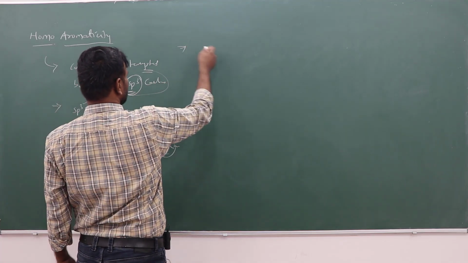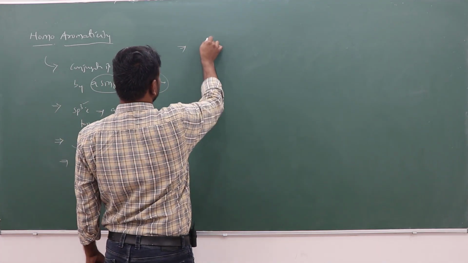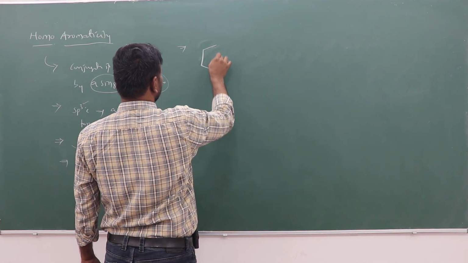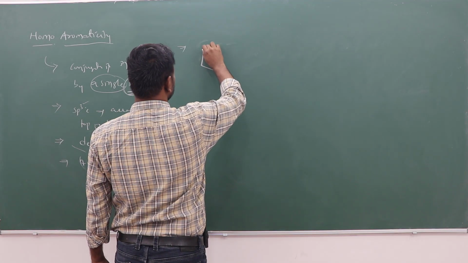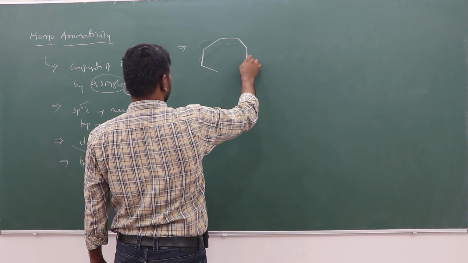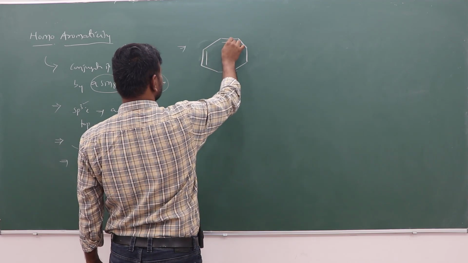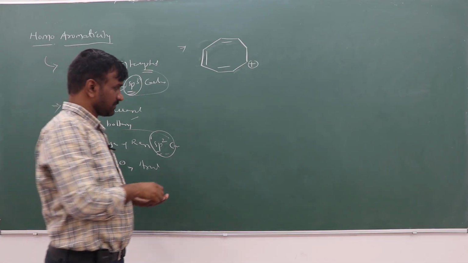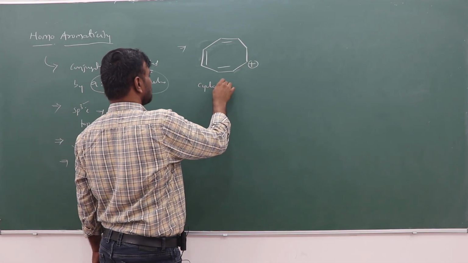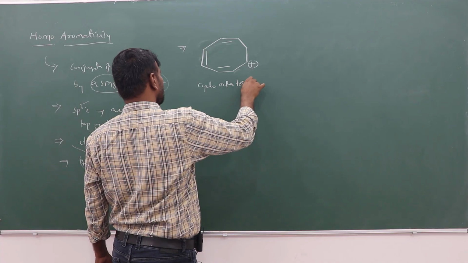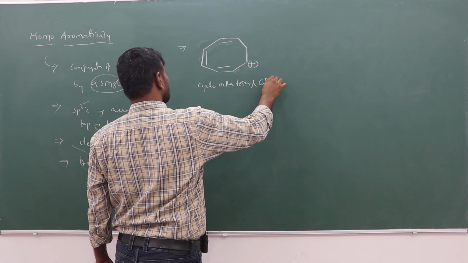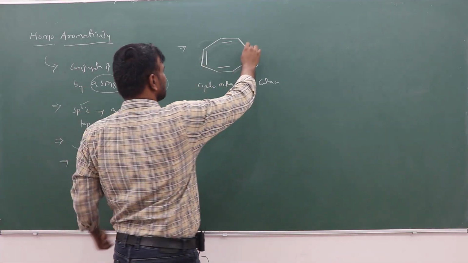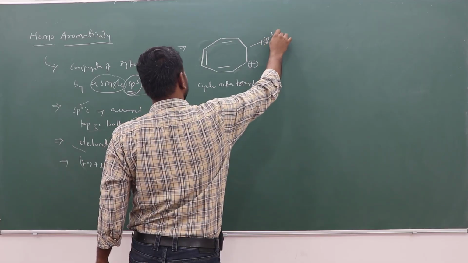Take some of the examples mentioned. The cyclooctatrienyl cation. Here one sp3 carbon is present.